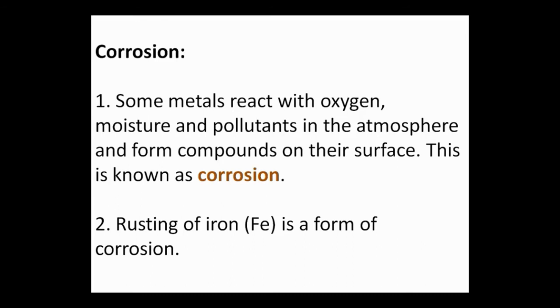Rusting of iron is a form of corrosion because iron, when it reacts with oxygen, moisture and pollutants in the atmosphere, forms a compound and that compound is known as rust. And we call the iron rusted iron.